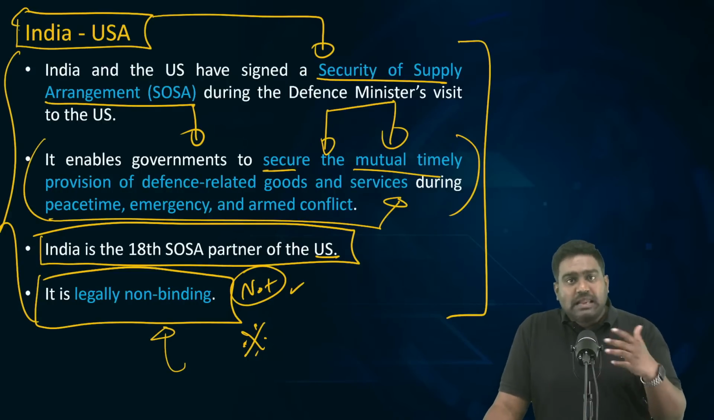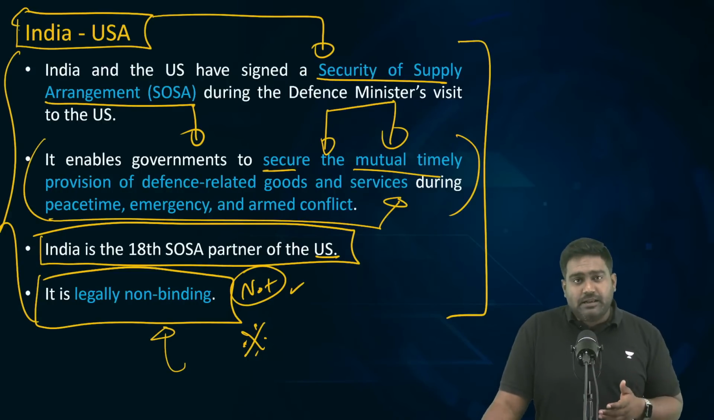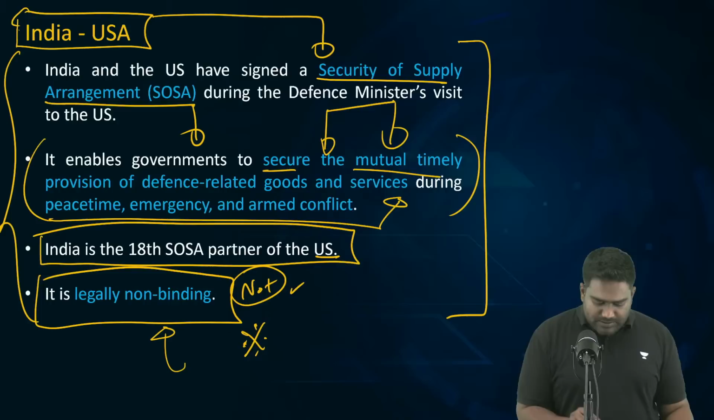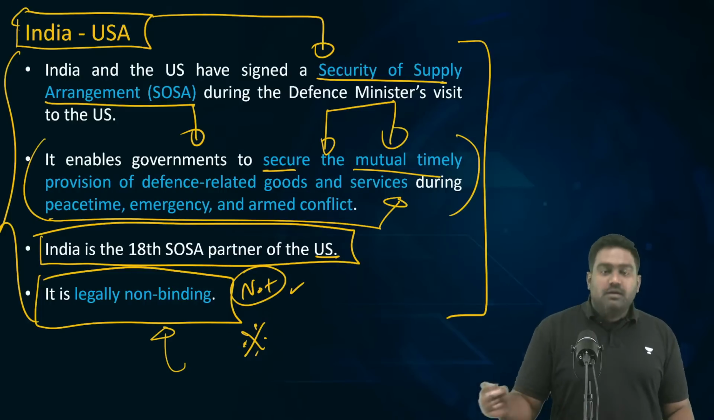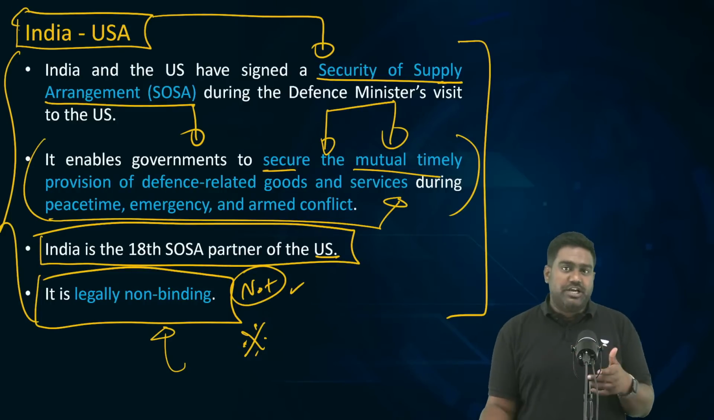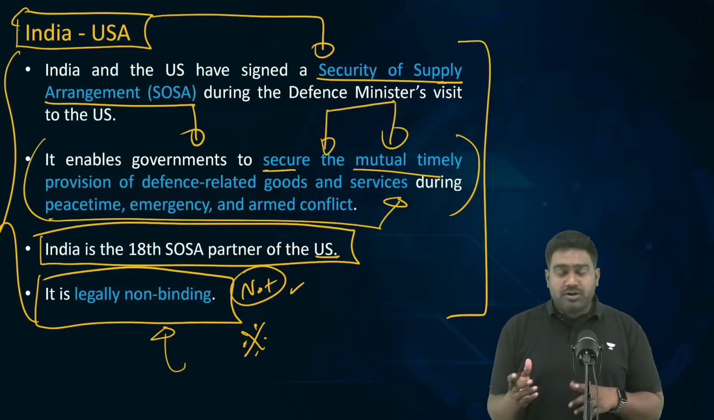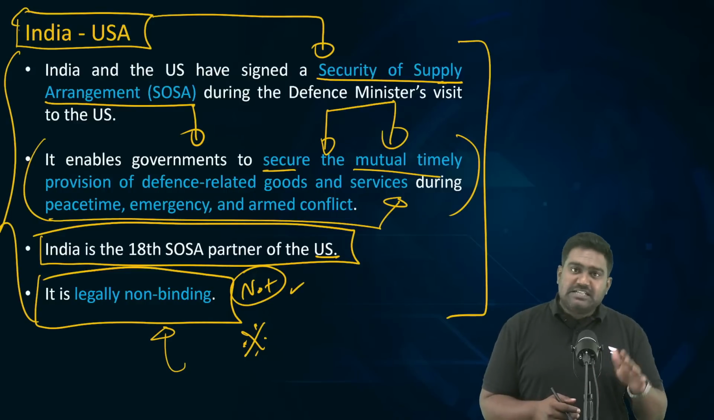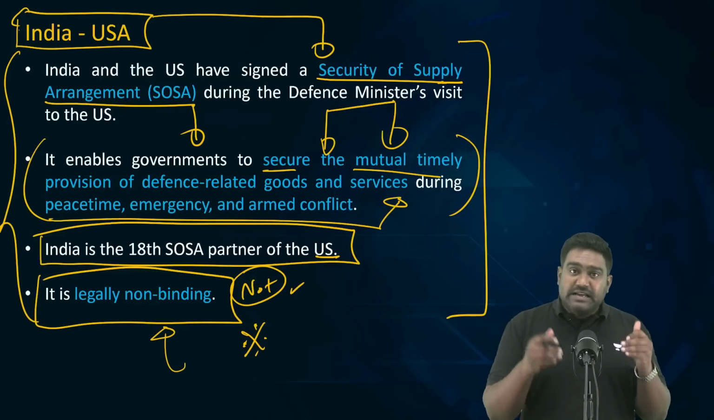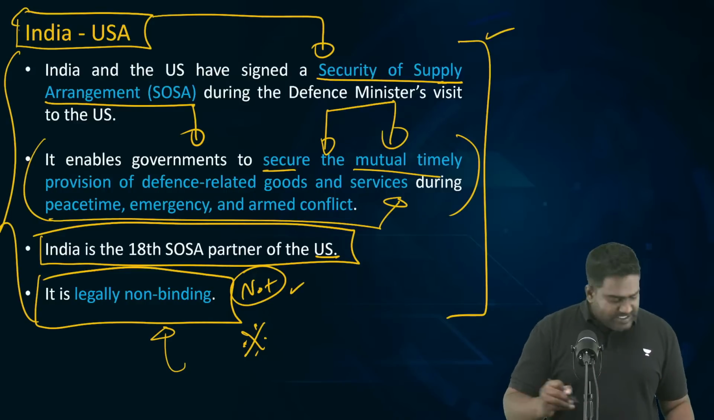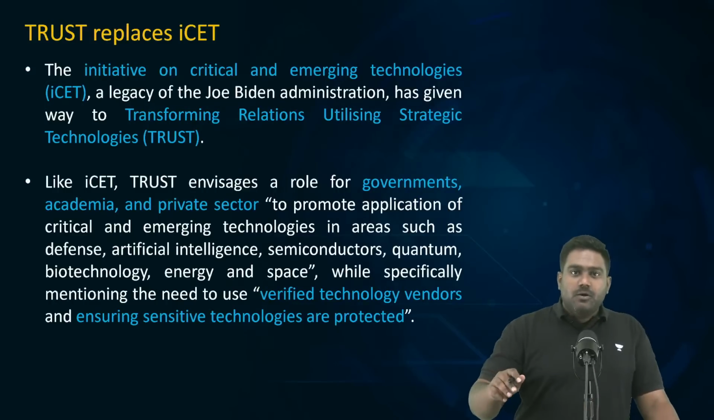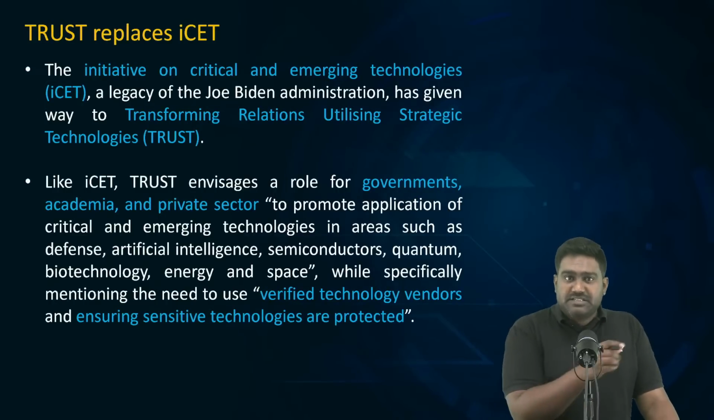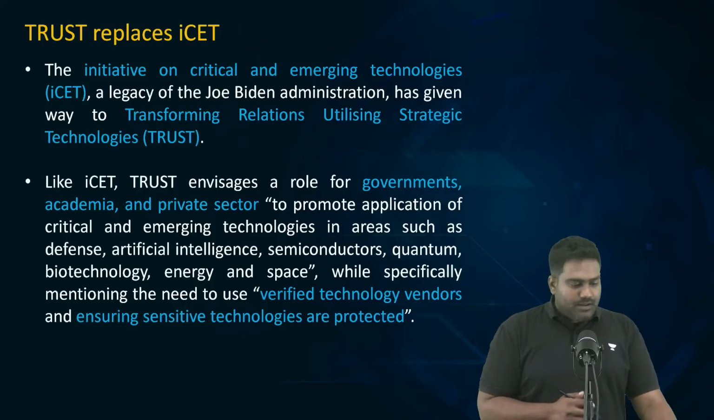The other close allies of US, the NATO allies in particular, many of them have signed the security of supply agreement. It guarantees that the supply chains will not be disrupted during war, during emergency. It ensures military supplies are delivered as committed, as promised. But however, it is legally non-binding. So this agreement was signed very recently when Defense Minister Rajnath Singh visited United States last year.